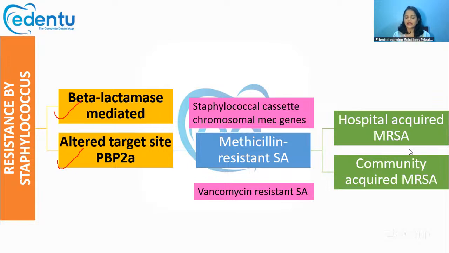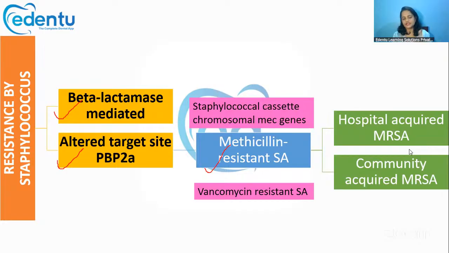That results in resistance to almost all the penicillin groups, like methicillin, penicillins and other groups also. Such bacteria are called methicillin resistant Staph aureus.